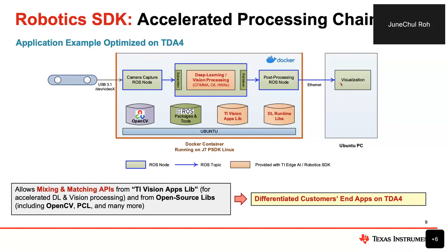And the target and the Ubuntu PC are connected by Ethernet or Wi-Fi. So this architecture allows mixing and matching APIs from TI's vision libraries and from the open source libraries, which allows differentiated custom applications on TDA4.